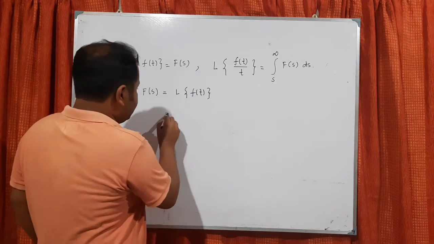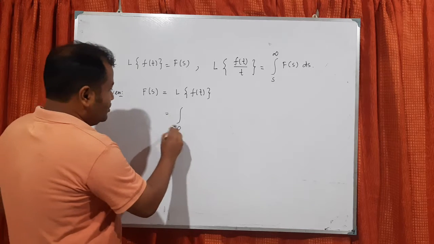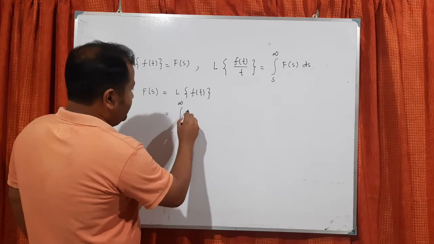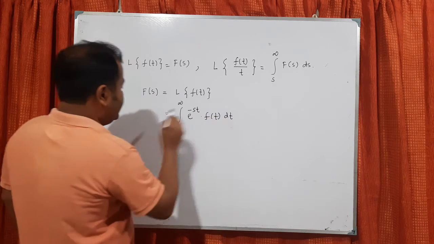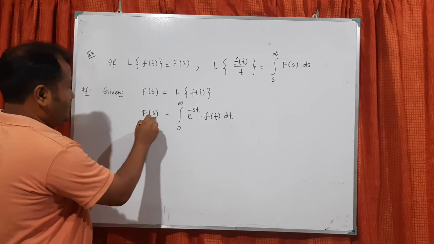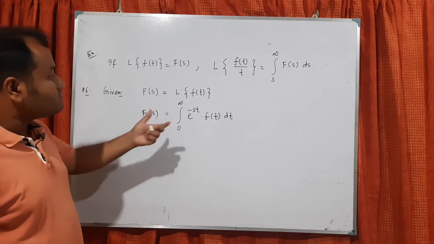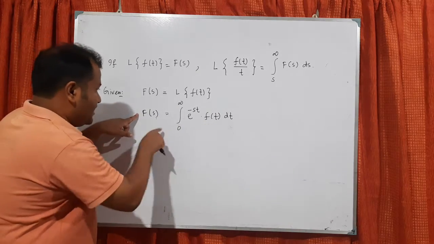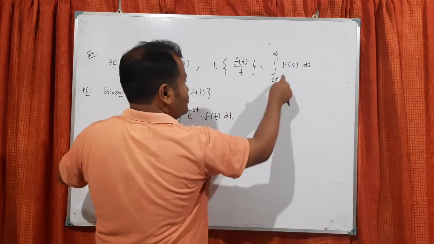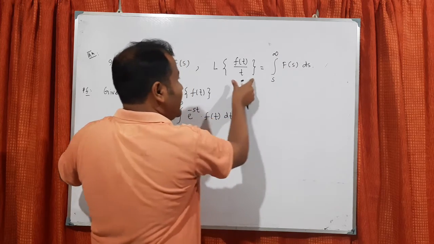Now if I write this as per the definition of Laplace transform, this will be the integral from 0 to infinity of e to the power minus st f(t) dt, and this is F(s). Now when you do the proof, you need to understand what you need to show. So F(s) is there, so you need to take one integration from s to infinity of F(s) ds, and that you have to show.